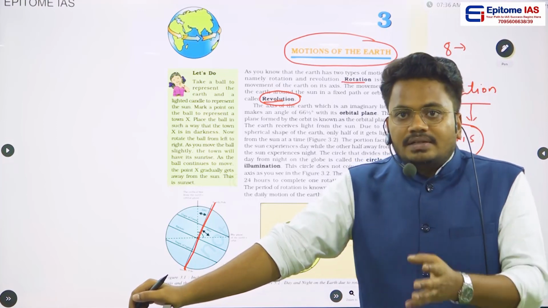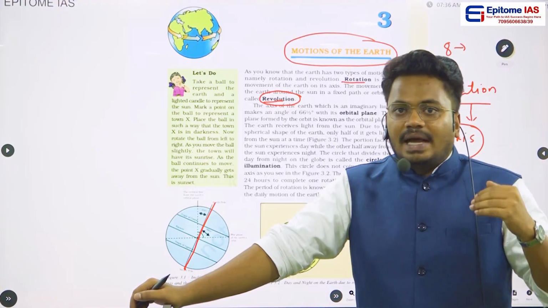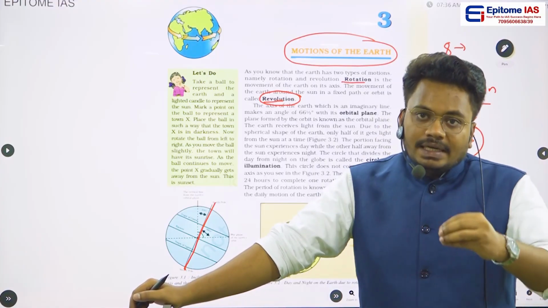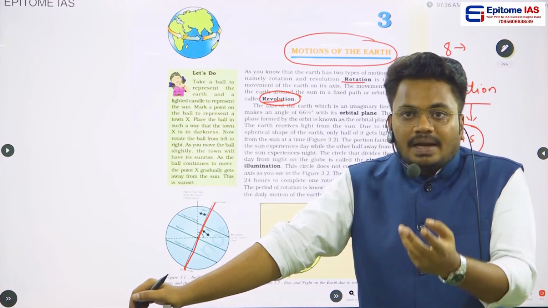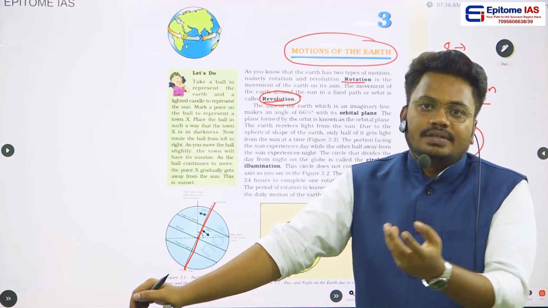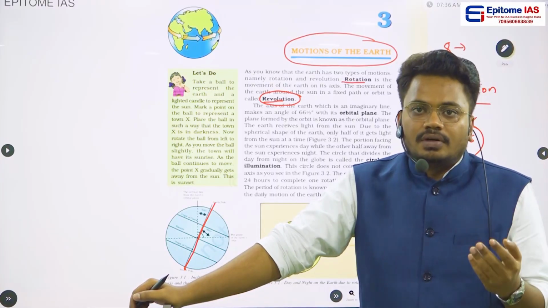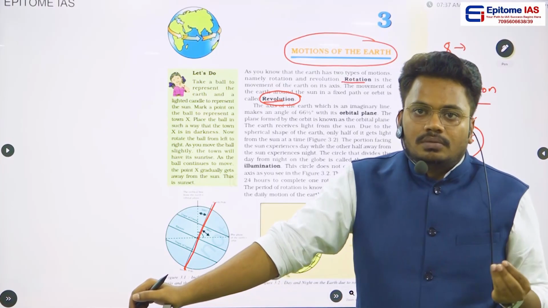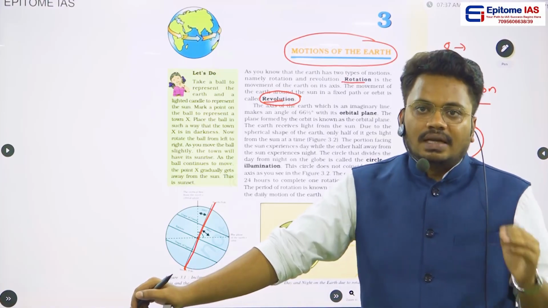Because of that reason, Pluto has been degraded from planet to dwarf planet. So we can't tell that Pluto is a planet. In 2003, they removed the status of planet from Pluto. This story we have learned in chapter 1 of 6th class NCERT.